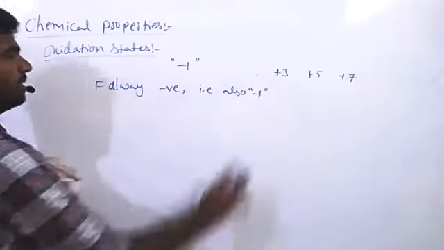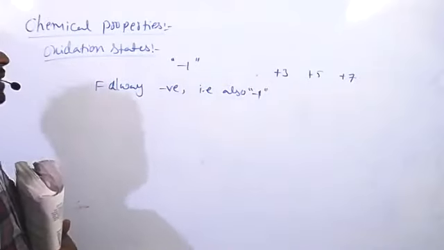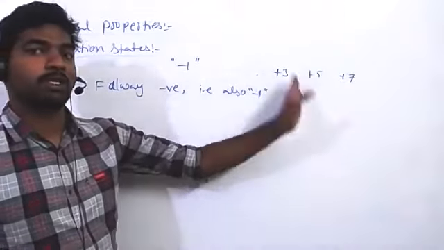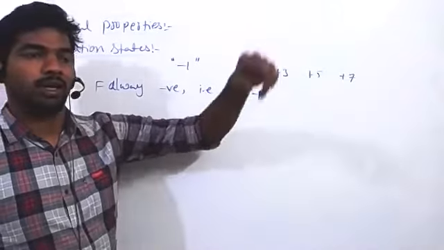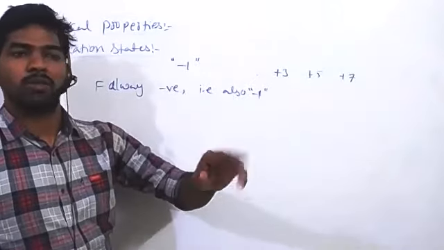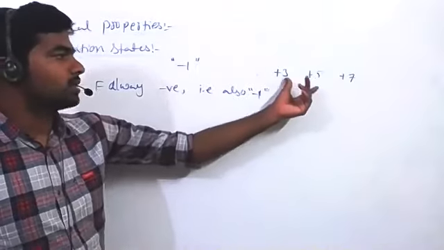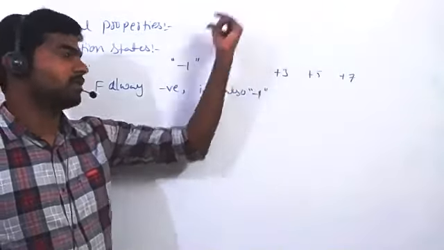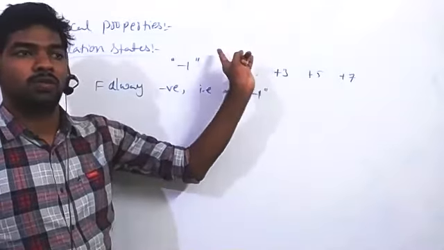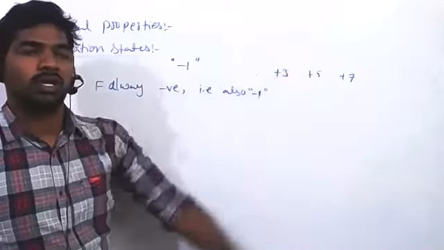Other elements show a plus oxidation state also, whenever chlorine, bromine, iodine combine with oxygen or even combine with themselves, meaning interhalogen compounds. That's an important topic, later we'll discuss. When chlorine or bromine combine with fluorine, or bromine combines with chlorine, or iodine combines with fluorine, chlorine, bromine, those compounds we call interhalogen compounds.